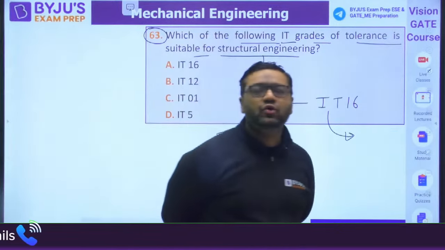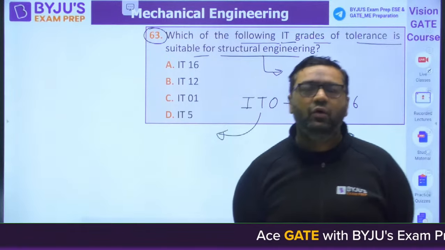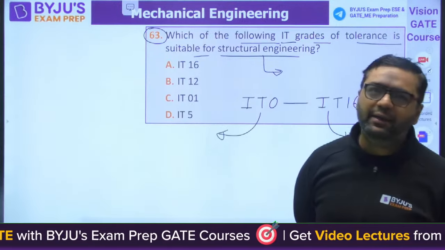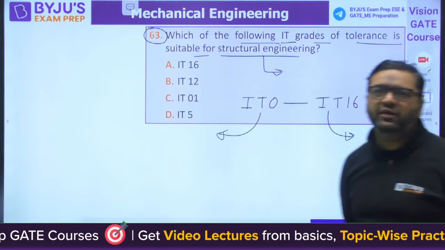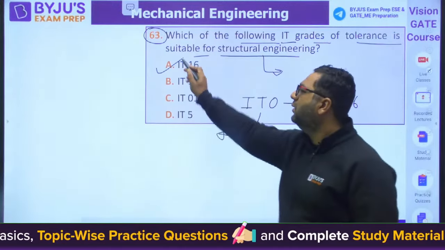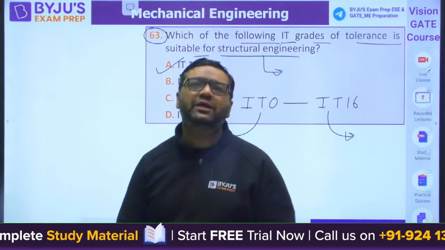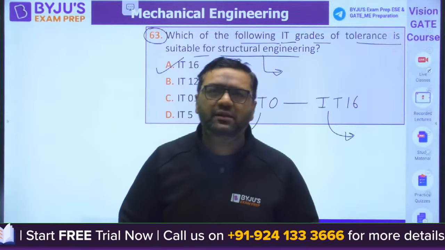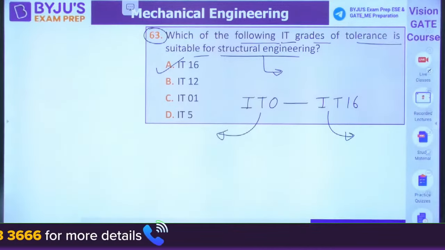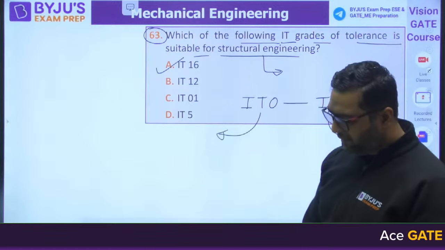I would like to tell you question Papa ka Goda total are 150. 150 में से 50 question aptitude के हैं and 100 are technical. 120 minutes, 150 questions. So the answer for this is IT 16. Because in case of structural engineering, we don't want that much accuracy and precision of sizes. So IT 16 will be the right answer. Is it clear for everyone? आ गया समझ में? Shall we move on further? Tell me that.